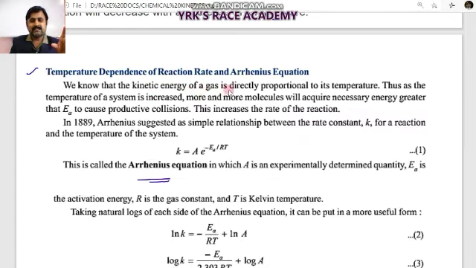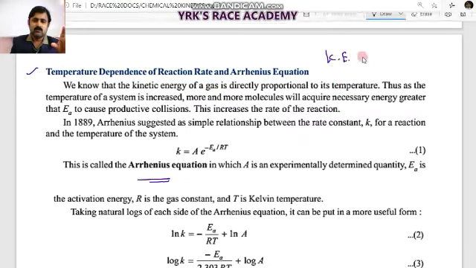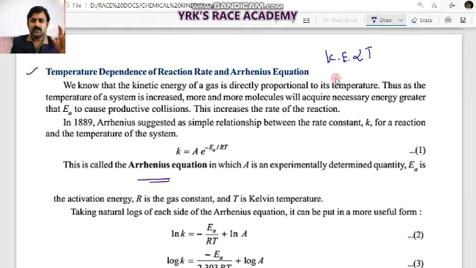If you observe, the kinetic energy of the gas is directly proportional to temperature, according to kinetic molecular theory, with temperature in Kelvin. So as the temperature of the system is increased, more and more molecules will acquire the necessary energy, greater than the activation energy, to cause productive collisions. So it increases the rate of reaction.